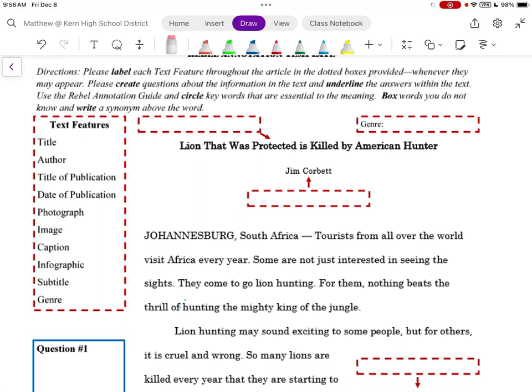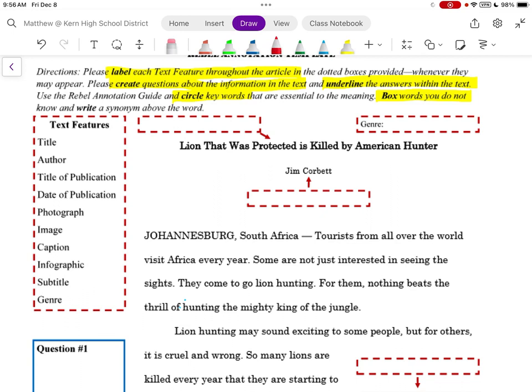Today we will be reading the article, Lion That Was Protected is Killed by American Hunter. The goal of this assignment is to label each of the text features throughout the article, to create questions about the information from the text and to underline the answers within the text. We will also be circling key words that are essential to this text and boxing words that we do not know. Let us go ahead and begin.